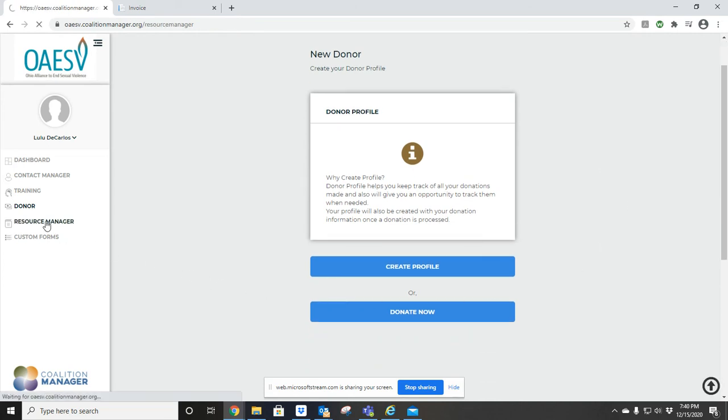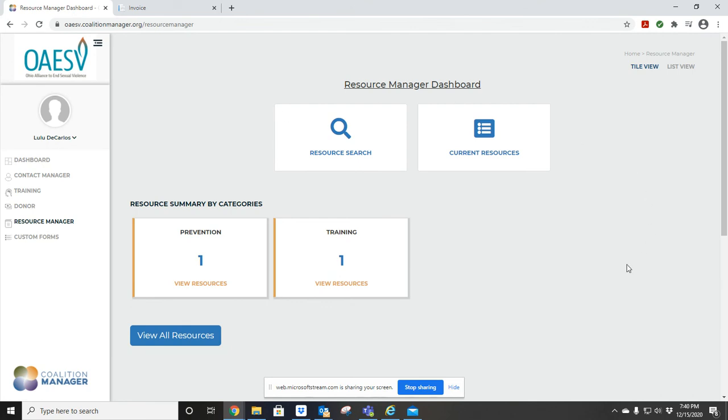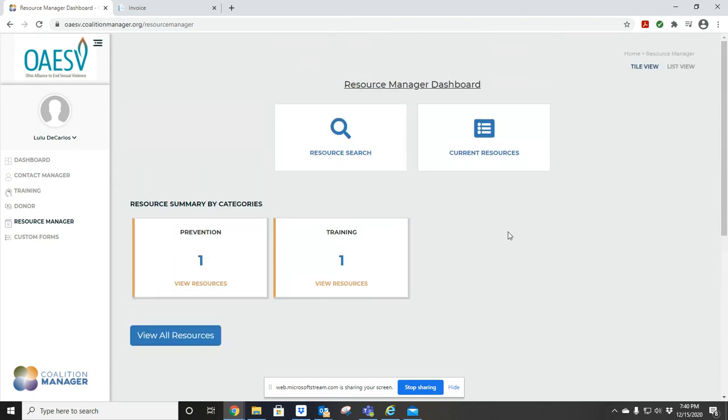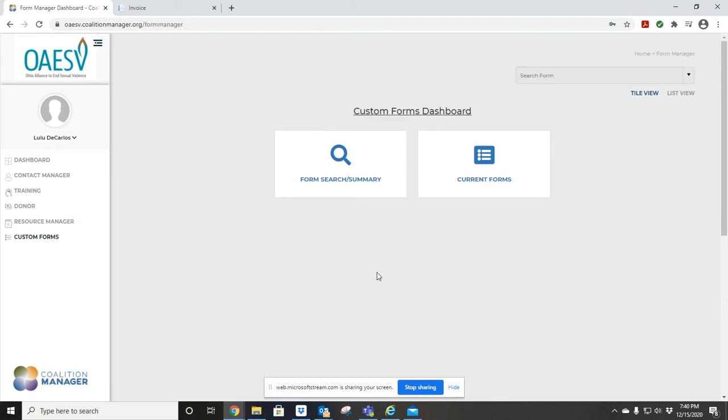Resource manager: these are resources that we have available and that your organization has available for survivors when they call in. This is where we will go in and get all the information to provide to survivors. So this is what we have so far. Custom forms, that one is if we have any forms for your organization where you could get them. Those custom forms, we will be uploading once they become available.